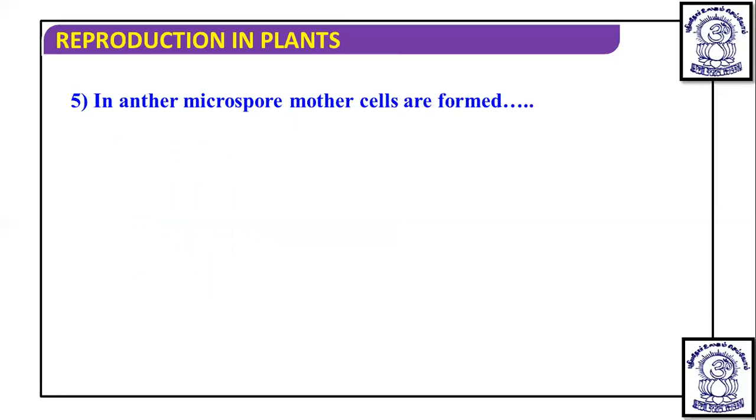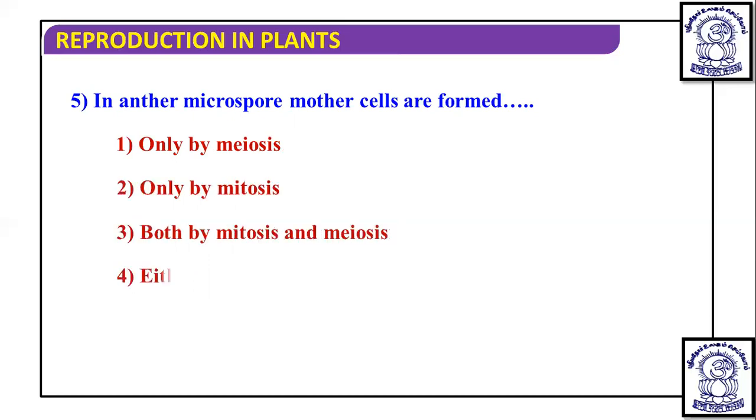Next question. In anther, we have studied microsporogenesis, and it is asking that in anther, microspore mother cells are formed by meiosis, by mitosis, by mitosis and meiosis, or either by mitosis or meiosis. But the answer is mitosis. Why?